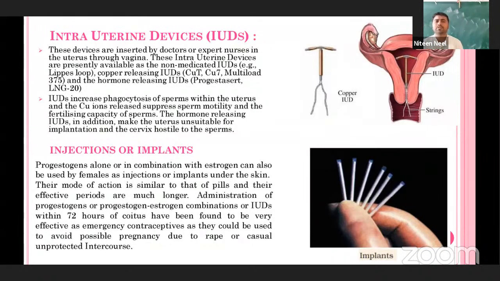The one more is about injections or implants. You can observe the implants here. So ಅದನ್ನ ಏನ್ ಮಾಡ್ತಾರೆ ನಮ್ಮ ಸ್ಕಿನ್ ಅಲ್ಲಿ ಇಟ್ಬಿಡ್ತಾರೆ. ಎಲ್ಲೋ ಒಂದ್ ಕಡೆ ಸ್ಕಿನ್ ಅಲ್ಲಿ ಅದನ್ನ ಇಂಪ್ಲಾಂಟ್ಸ್ ಅನ್ನ ಒಳಗಡೆ ಬಾಡಿ ಒಳಗಡೆ ಇಟ್ಟಿರ್ತಾರೆ. See, the progestogens alone or in combination with estrogen can also be used by females as injections or implants under the skin. Their mode of action is similar to that of the pills, and their effective periods are much longer.